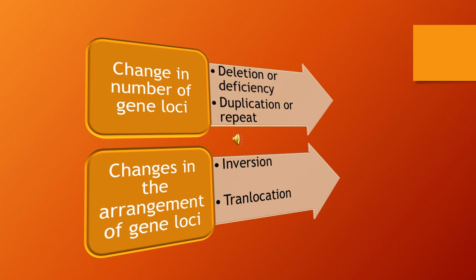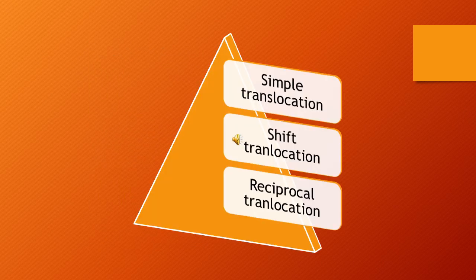According to number, it is divided into two kinds: first deletion or deficiency, second duplication or repeat. These are based on number. The second kind, based on arrangement, is inversion and translocation. Translocation is also divided into three kinds: simple translocation, shift translocation, and reciprocal translocation.